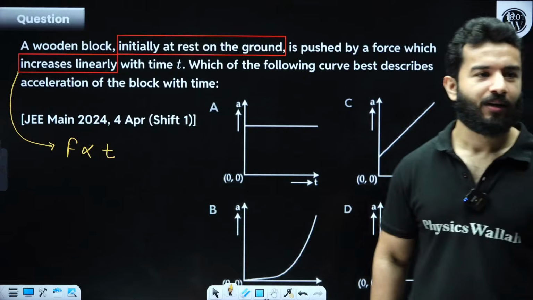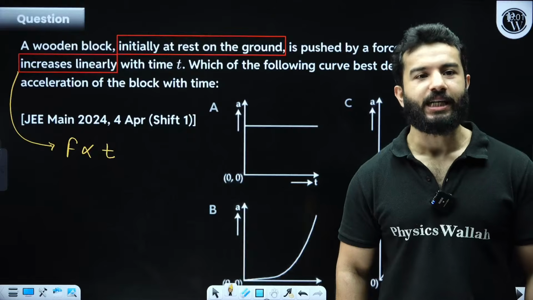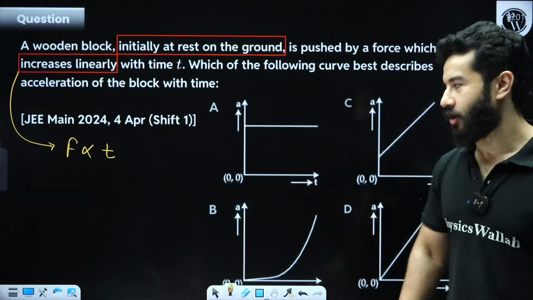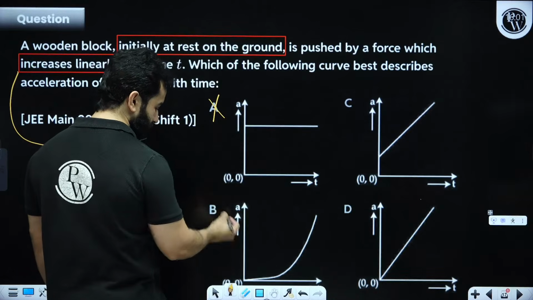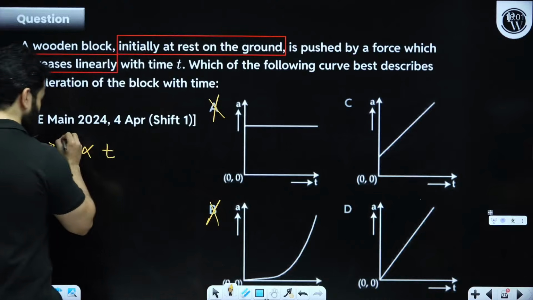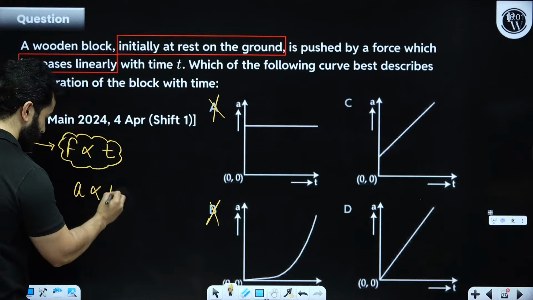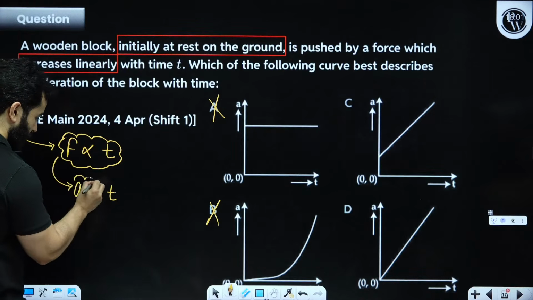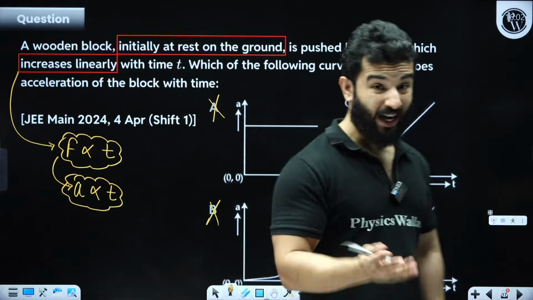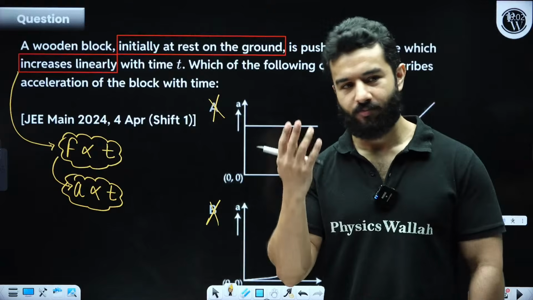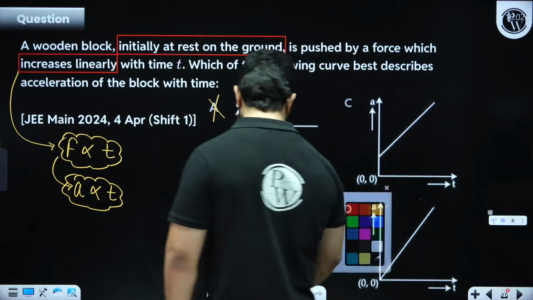Why not D? Why are you guys saying C? Why not D? Explain why not D. Fine, the option will be either C or D. A is absolutely wrong, B is absolutely wrong, because if force directly depends upon time, that means acceleration directly depends upon time. So the graph between A and T is going to be a straight line graph. But why not D?